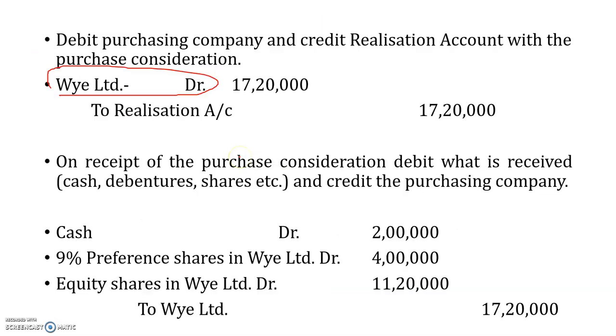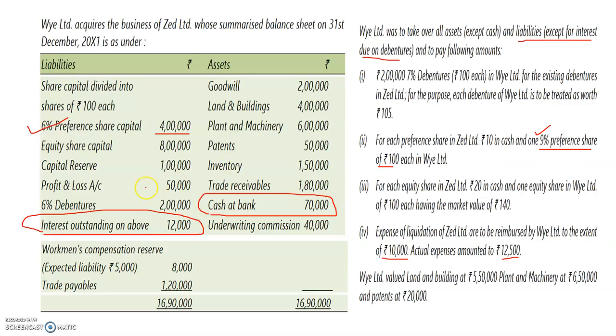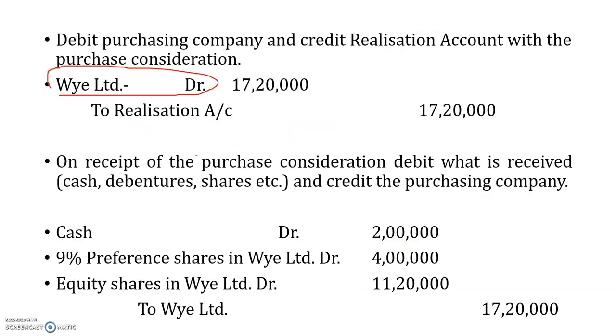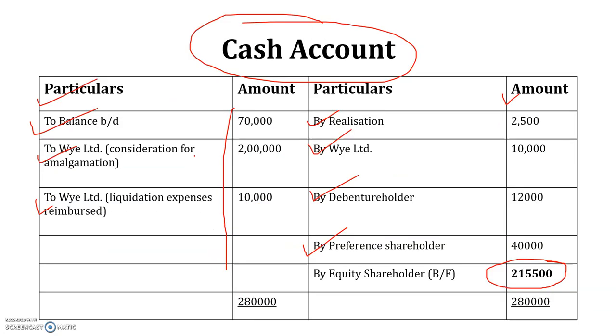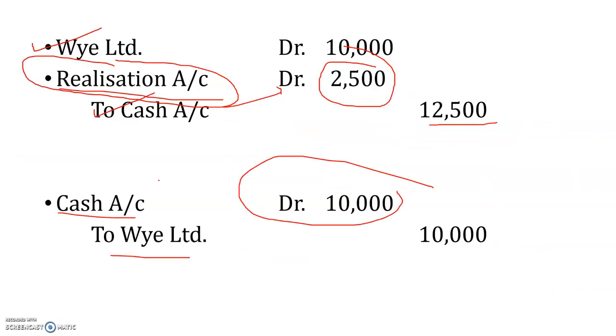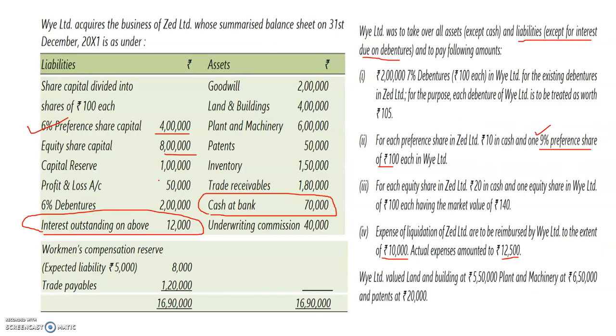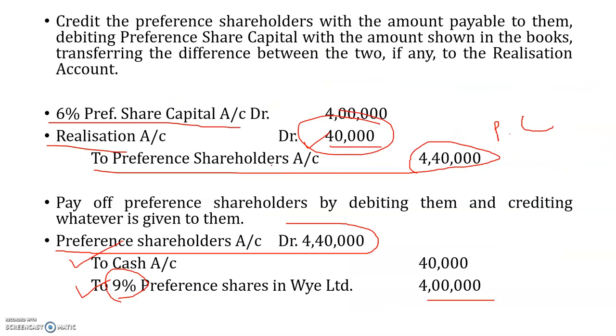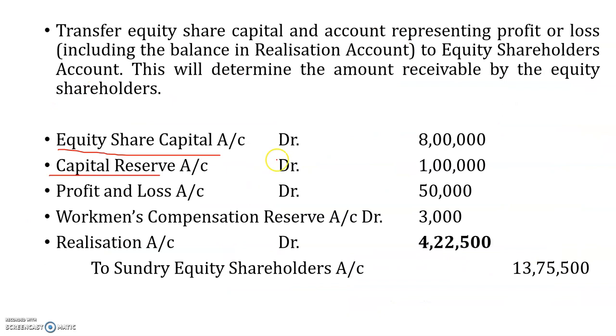The item has been carried from the balance sheet, that is the book value 8 lakhs. Then we have capital reserve, again in the capital reserve section we have 1 lakh. Then again, profit and loss account, we have 50,000, which has been transferred from the balance sheet.